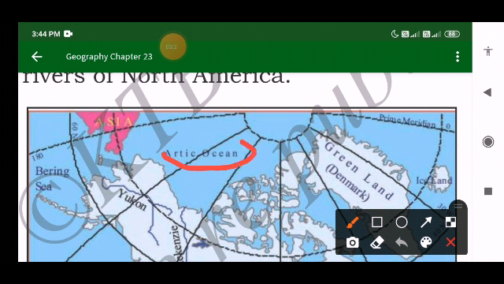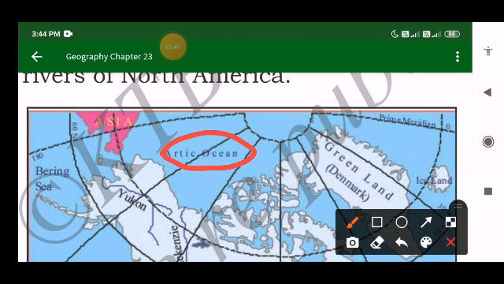Here you can see the Arctic Ocean. So it is surrounded by Atlantic Ocean in the east, Pacific in the west, and Arctic Ocean in the north. And it is separated from the continent of Asia by the Bering Strait.